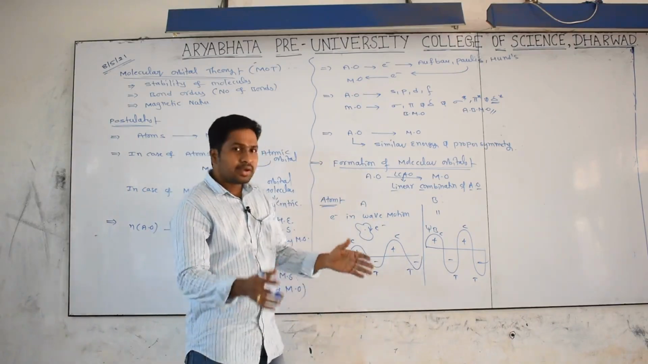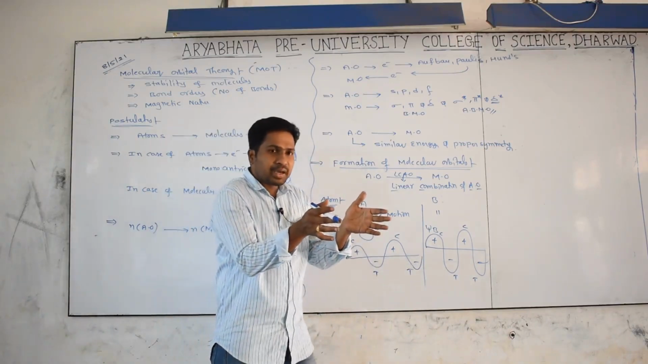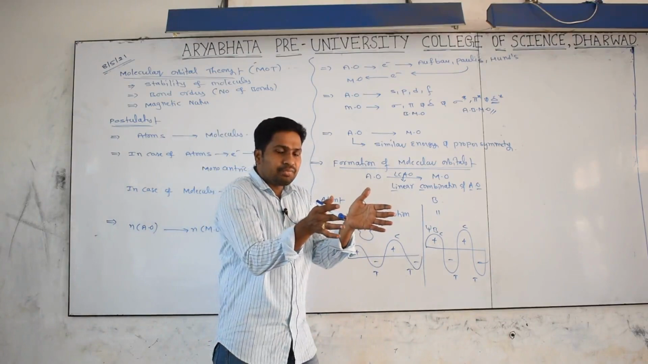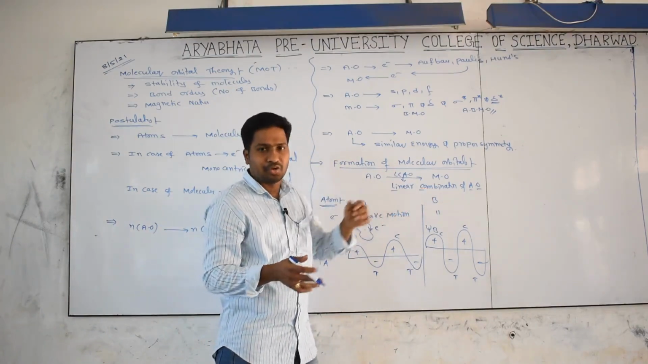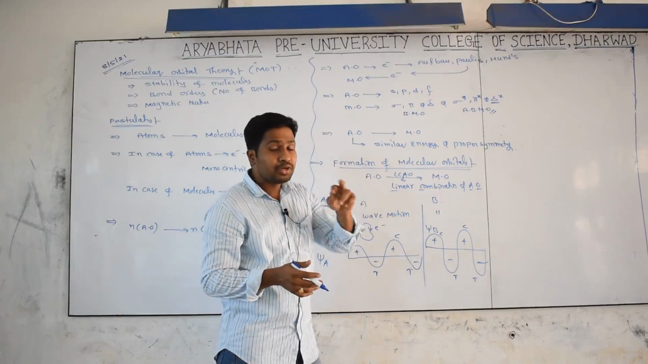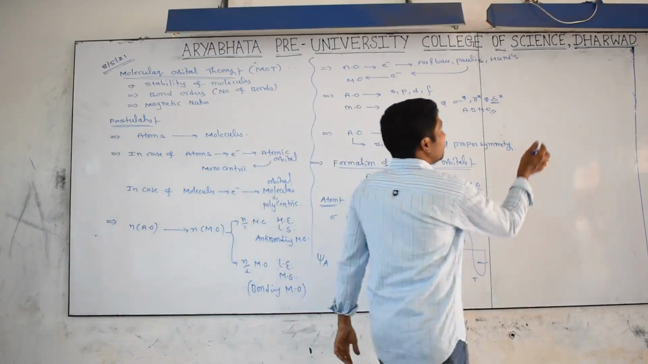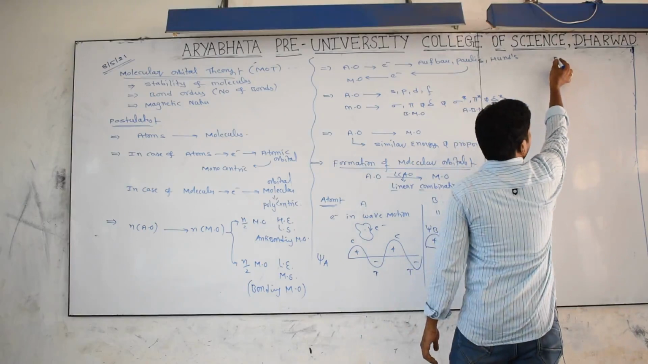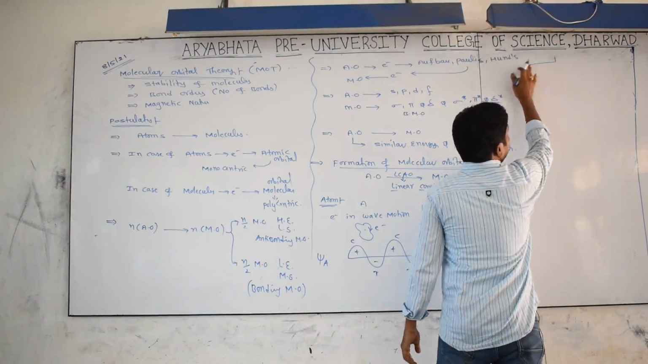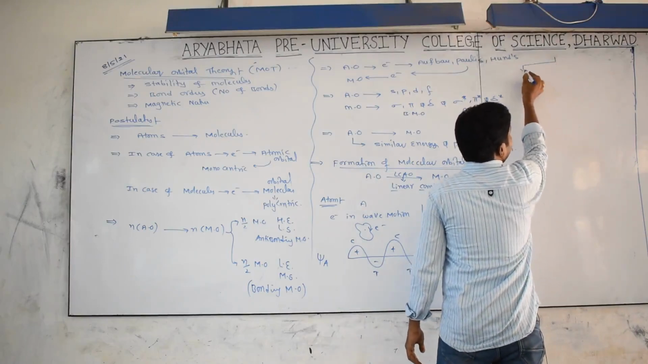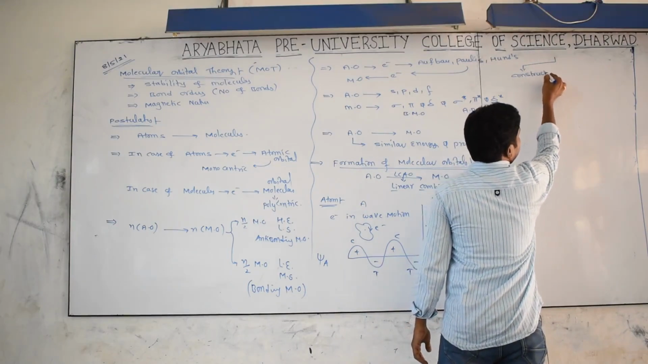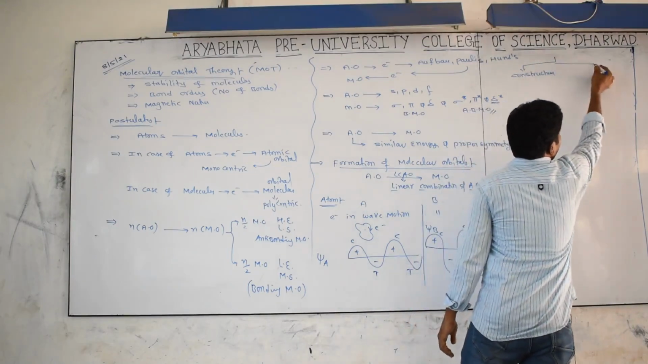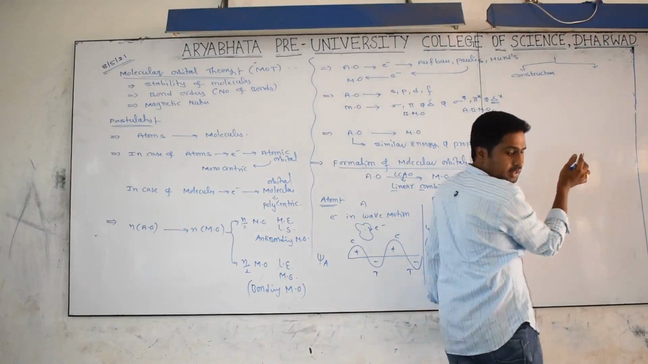Okay, now what is happening? A and B atoms are combining. Indirectly, the wave functions are undergoing a combination, and that too a linear combination. Under linear combination, we have two possibilities. What are those, sir? They are constructive interference and destructive interference.